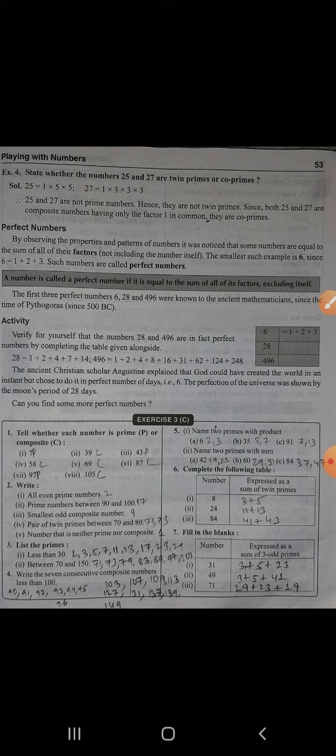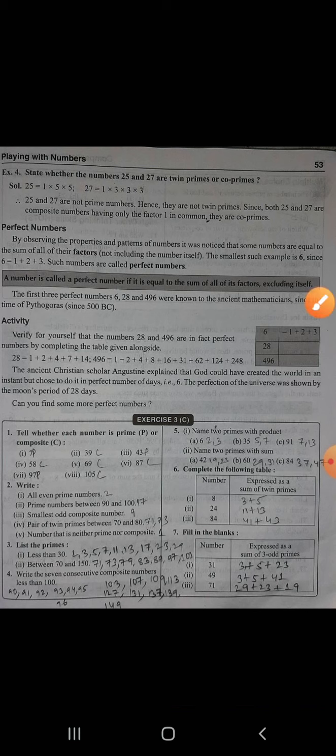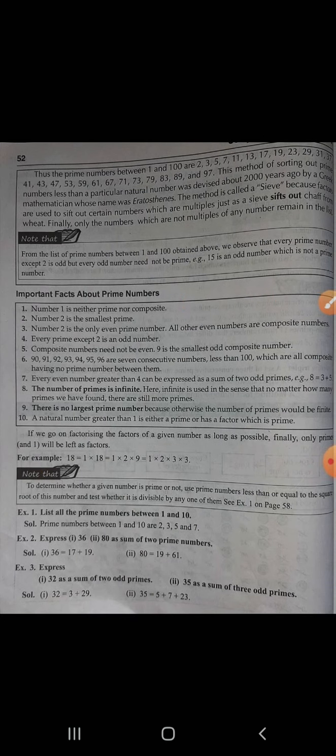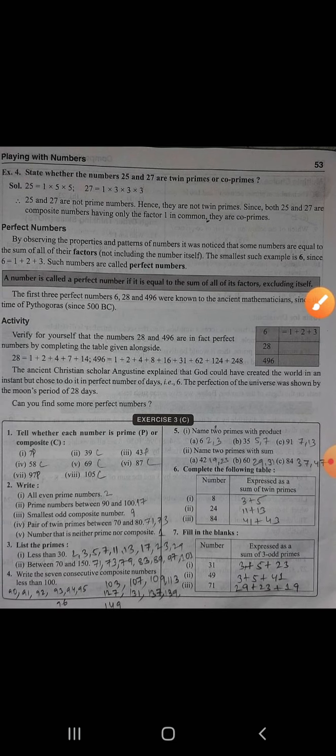So these are some of the exercise questions. First of all, tell whether each number is a prime or a composite. So directly you can check. Number 2, write all even prime numbers. Number 2 is the only even prime number. Then prime numbers between 90 and 100: 97 itself, neither 91, 92, nor the others. Then the smallest odd composite number.